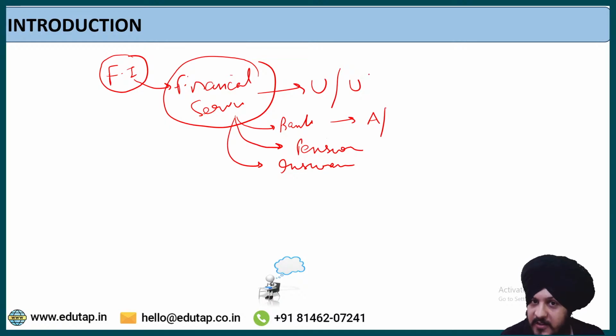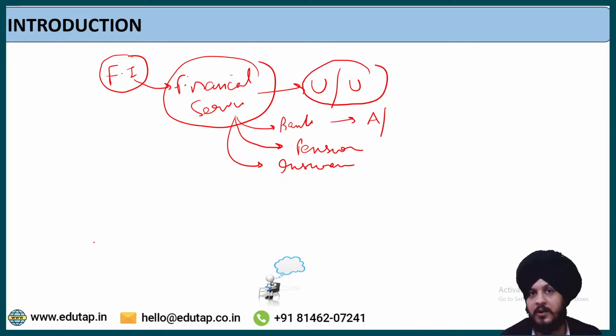Over here, the keyword unprivileged section of the society is very important. It is not for somebody who is very rich, somebody who does not belong to this section, because that is not the primary objective of financial inclusion. So it is very important that you know the goal of financial inclusion. And now, as a part of this session, we are going to see the different initiatives, as you have seen in the question, that were taken by the government in order to promote this objective of financial inclusion.